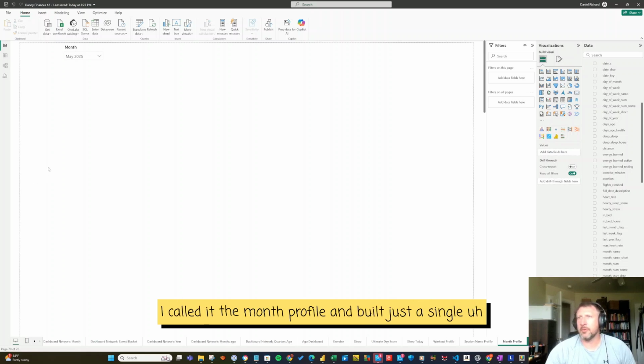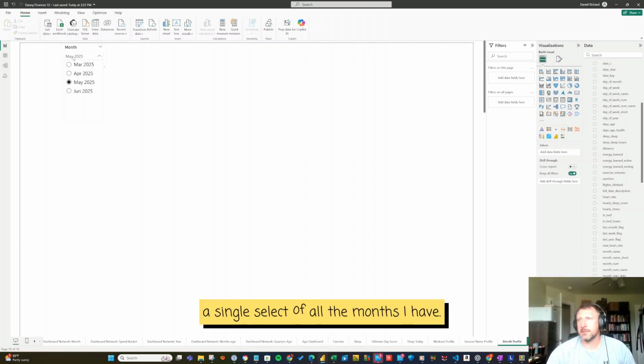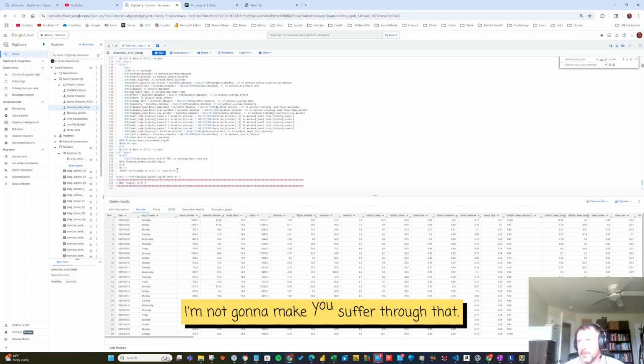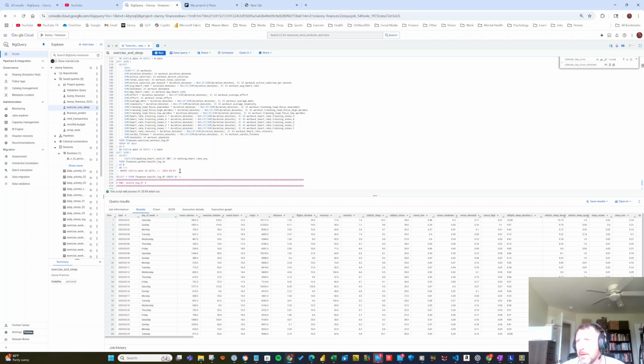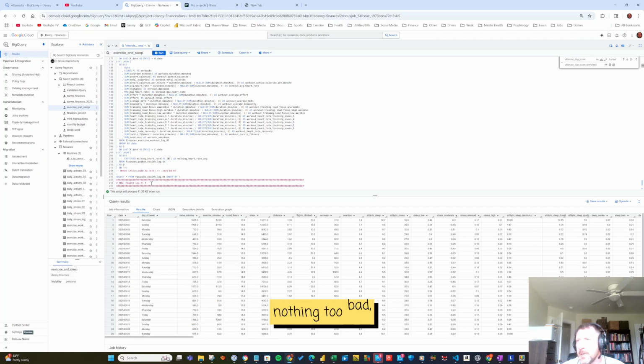I called it the month profile and built just a single filter right here, a single select of all the months I have. It's still on. All right, so I got to run this again. I'm not going to make you suffer through that, but I thought I turned this off, but I must have not saved my work and I lost some stuff. Nothing too bad, but that's always a bad habit to leave and not save.